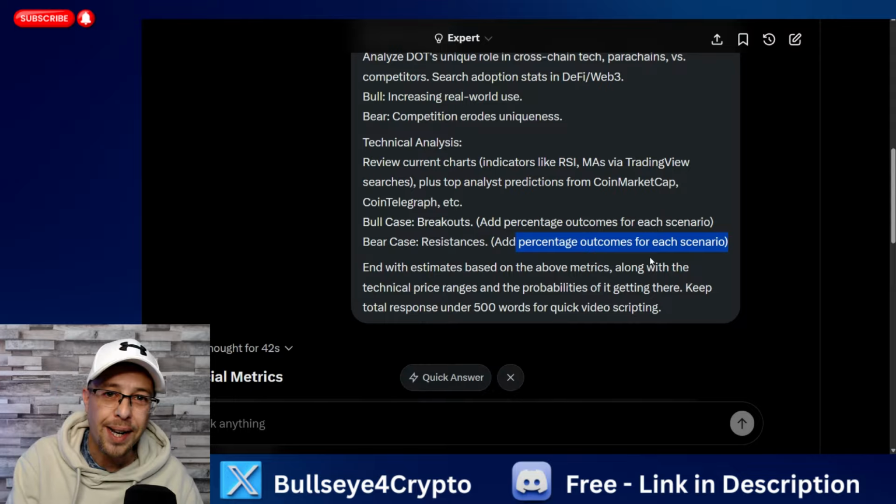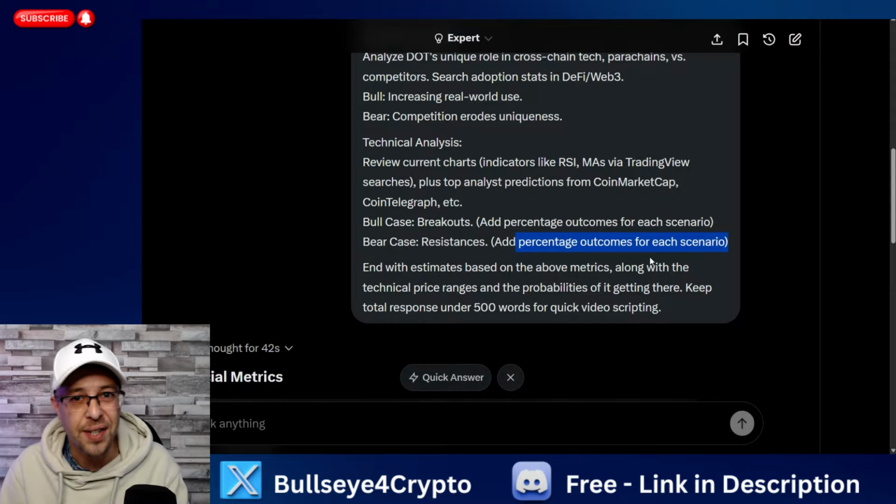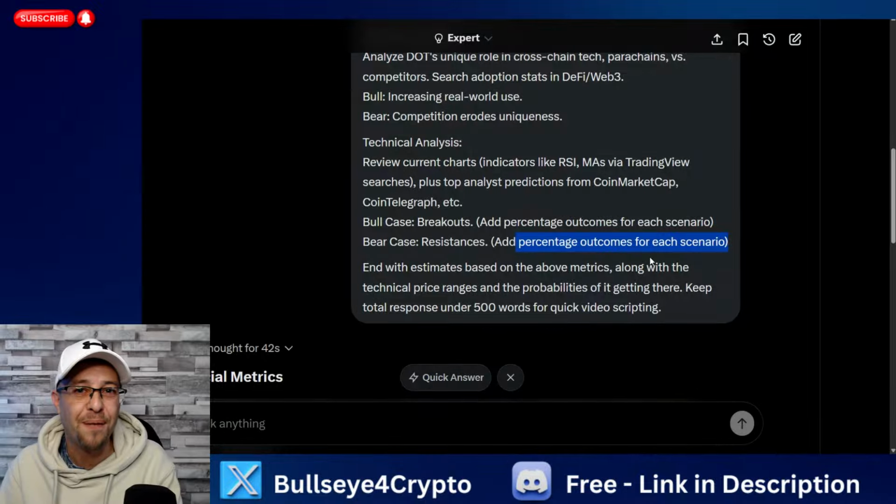We're going to look at the charts quickly to identify exactly where DOT is, what range it's in, what my charts are saying, and then we're going to come back and find the results of Grok.